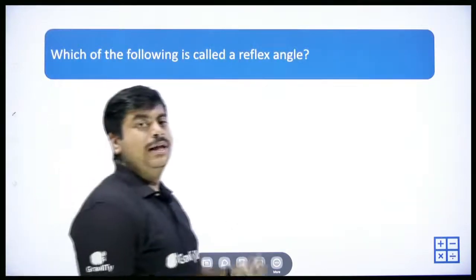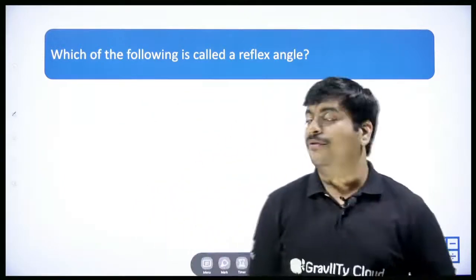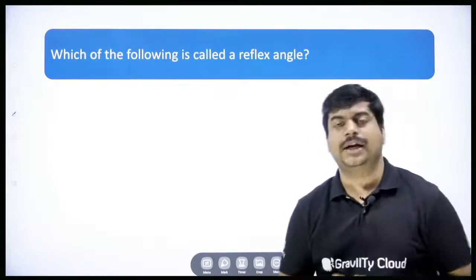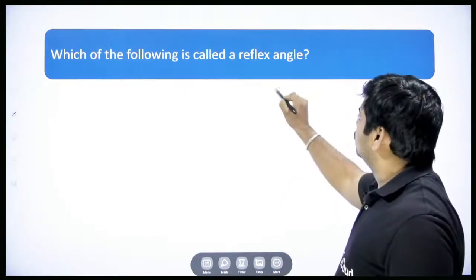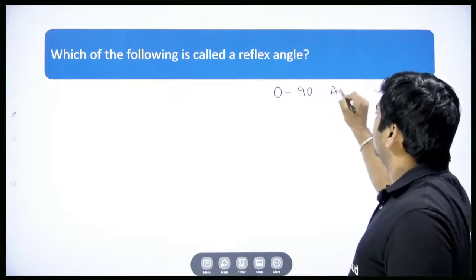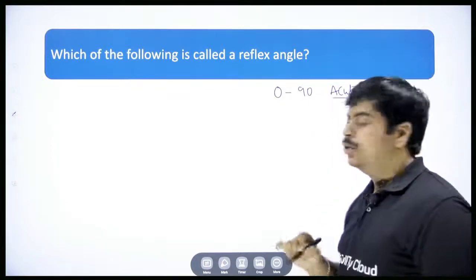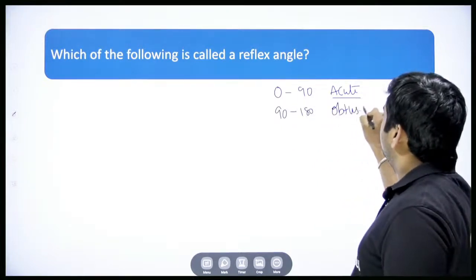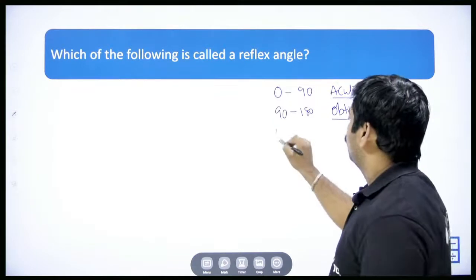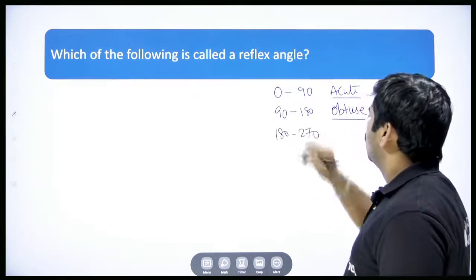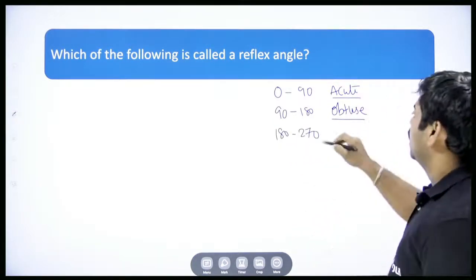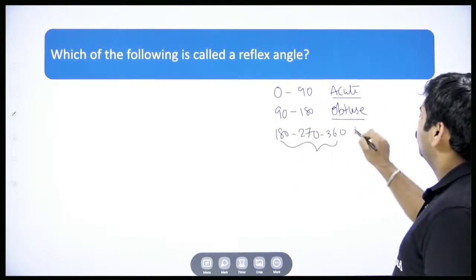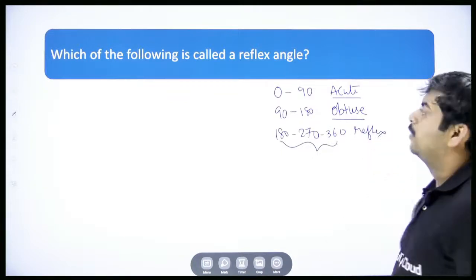Which of the following is called a reflex angle? Reflex, what do you mean by reflex? Reflex means the angle which is greater than 180. Okay, so in the angles, when we have 0 to 90, we say it is an acute angle. 90 to 180, we say it is an obtuse angle. 180 to 270 or 270 to 360, this complete thing we say is a reflex angle.